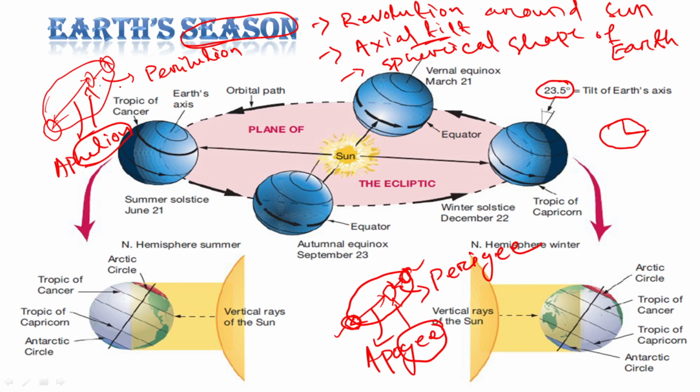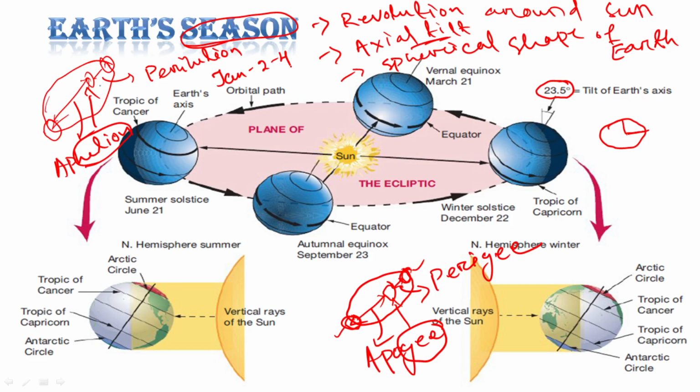So if we talk about the date in a year when the Earth is nearest to the Sun or farthest from the Sun: the perihelion is January 2 to 4. That means it varies. It's not constant, it's not that every year on January 2 it will be nearest.